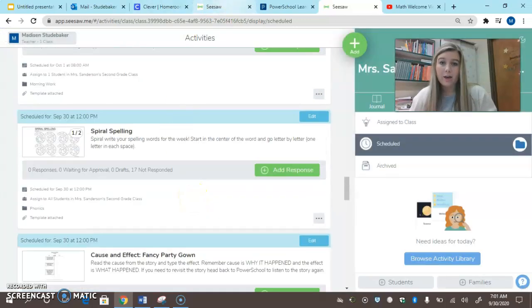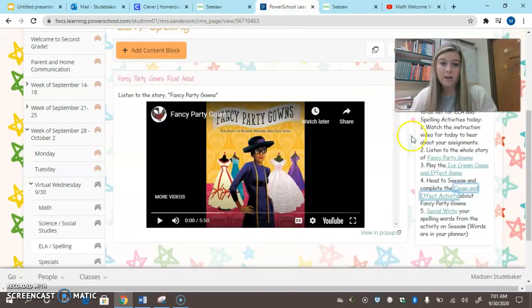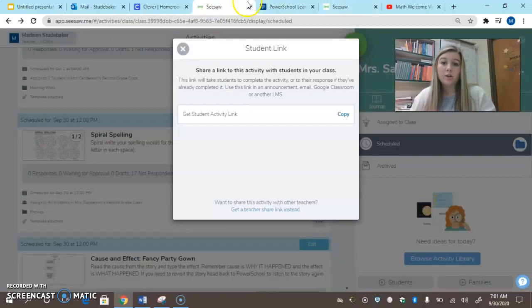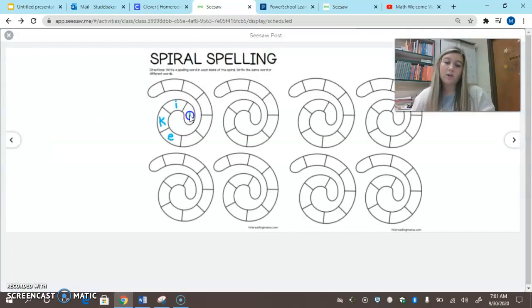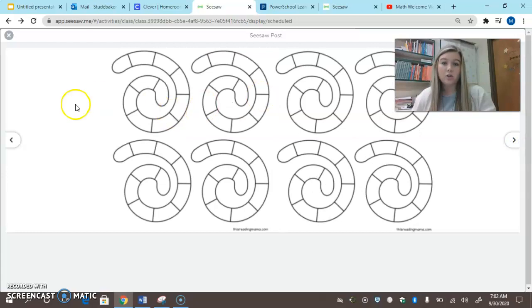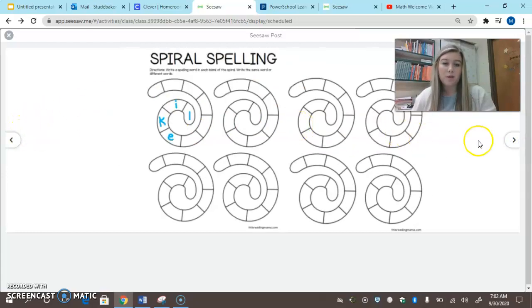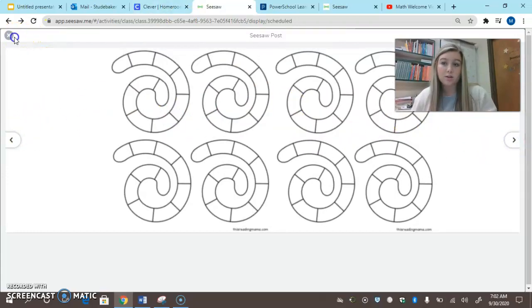Then we have a spelling activity for the day, which is going to be spiral write your spelling words in the Seesaw activity. And don't forget the words are in your planner. So this is what it's going to look like. For example, like is not one of our words, but I just gave you an example. You put L in the middle, I, K, E, and then you want to write them in a spiral-like shape like you see here. There are 2 pages, so you should be able to fit all of your spelling words onto these 2 pages.